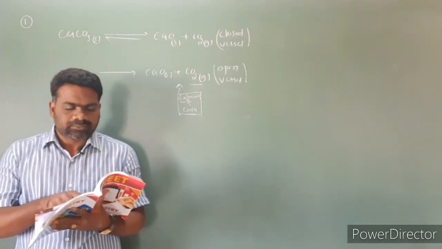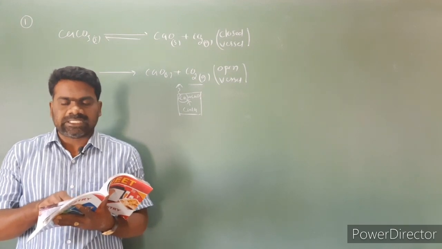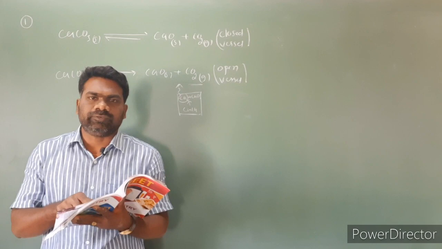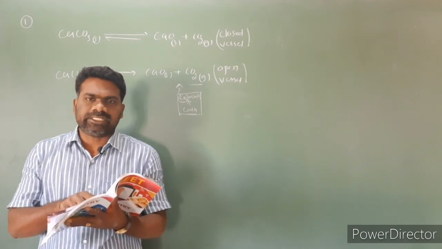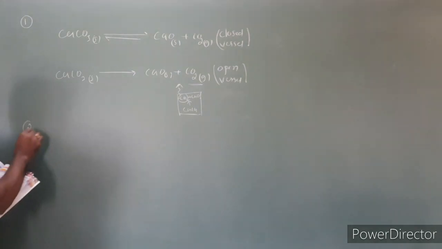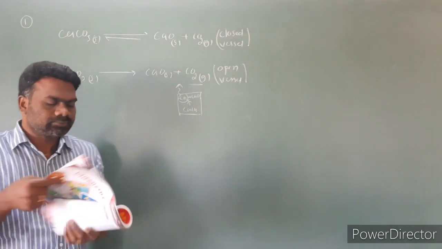So look at the question number 1. The following is a reversible reaction. Option 3 is correct. CaCO3 heated in a closed vessel. So question number 1, the third option is correct. Next, question number 2.